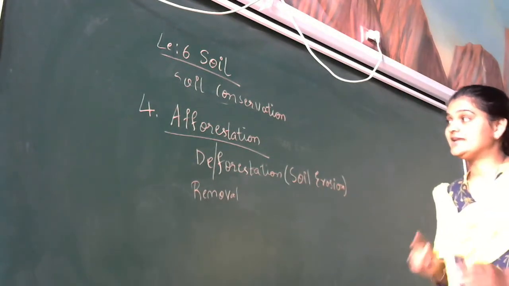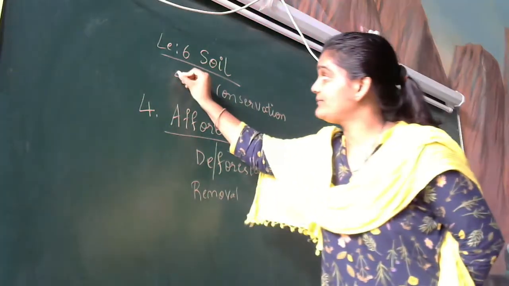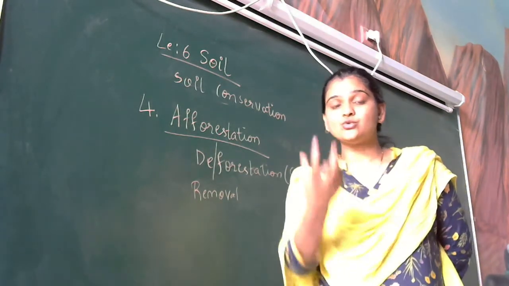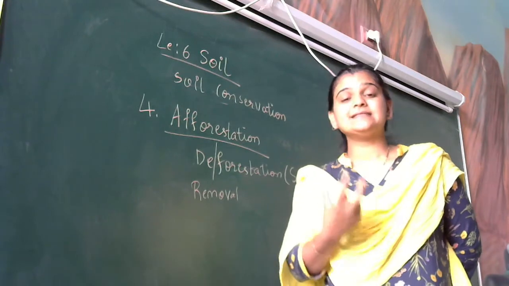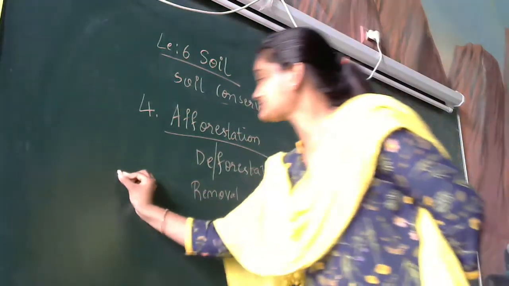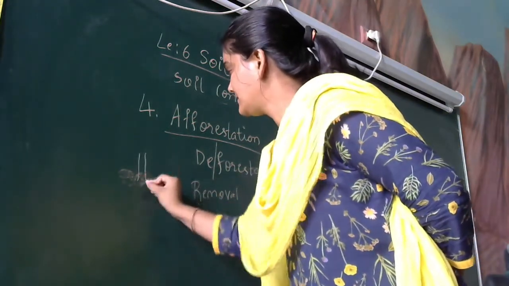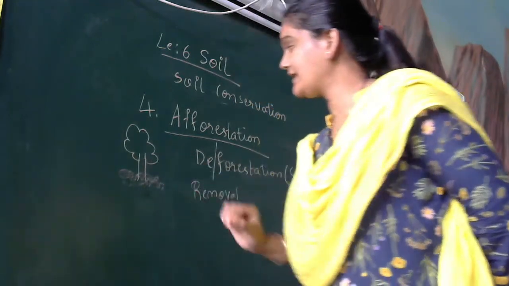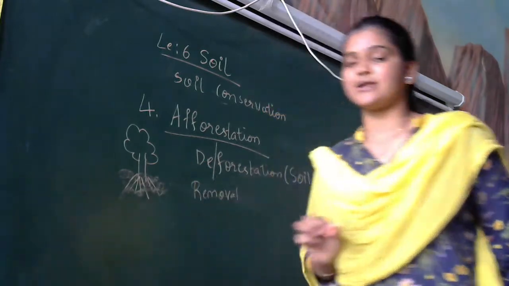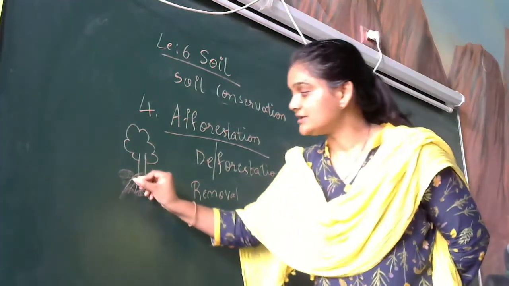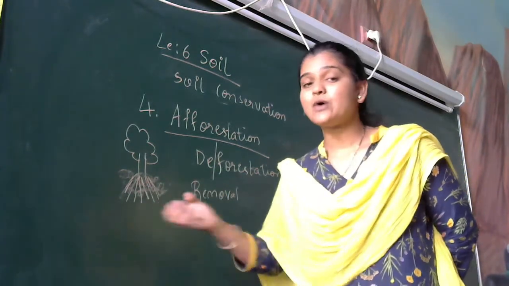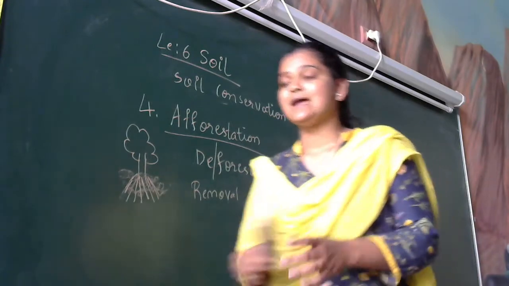But in case of soil conservation, we have to plant more trees. If we plant more trees, the roots of the plants or the trees will help the soil to be held. They can hold the soil here. If this is a tree, down the roots are now friends of this soil. The roots will tell the soil, you don't worry, you will not go away from me, you are now my friend. They will hold hand in hand.